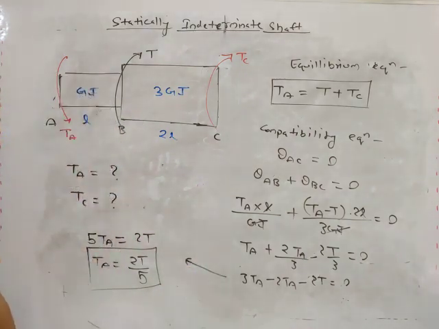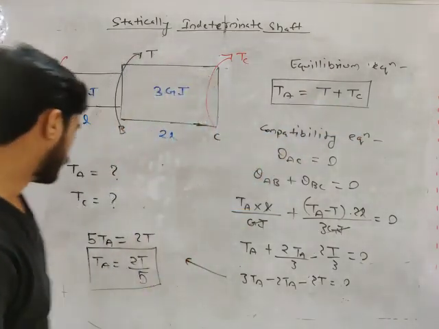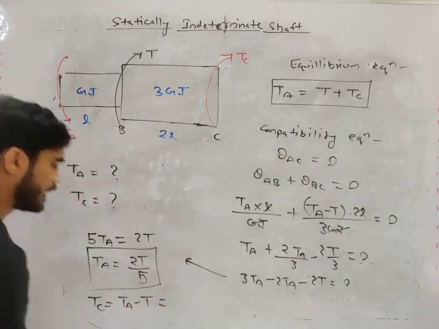And if TA is 2T by 5, what will be TC, my friend? TC will be TA minus T. So what will be TC, my friend?